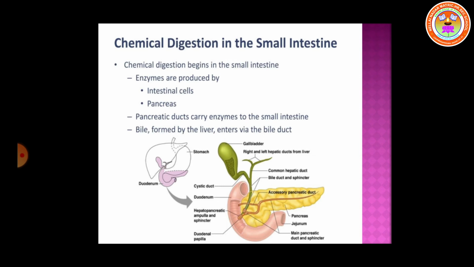What are intestinal glands? The wall of the small intestine contains minute or unicellular glands. They are called intestinal glands. They secrete a chemical substance called intestinal juice. The intestinal juice contains a lot of digesting enzymes.